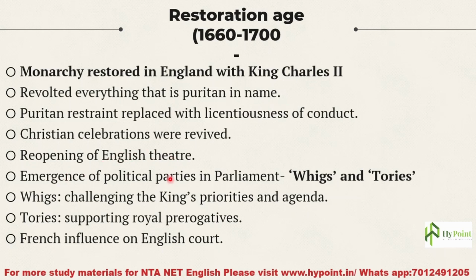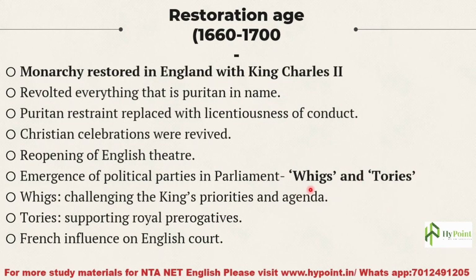Then emergence of political parties in parliament. Like we learned in the overview, after this restoration, politically this was the major thing that happened. Two major political parties emerged in parliament, or parliament was basically divided into two political affiliations, and these two parties were known as Whigs and Tories.